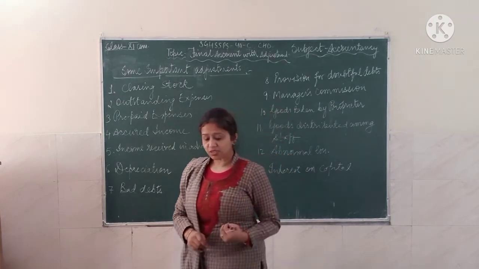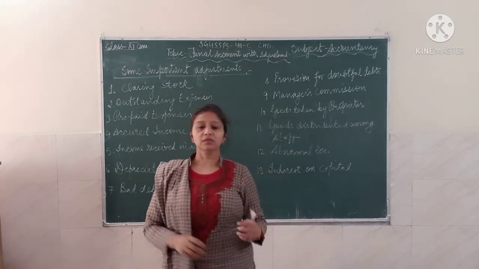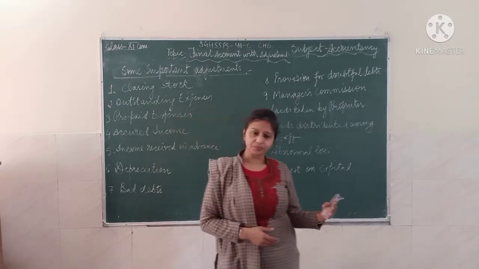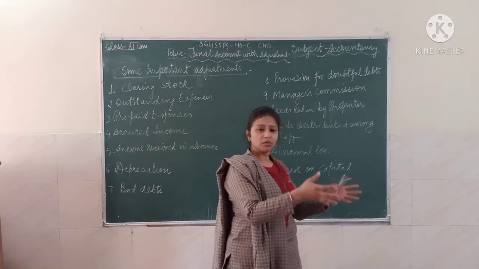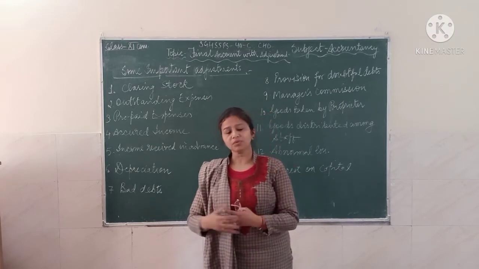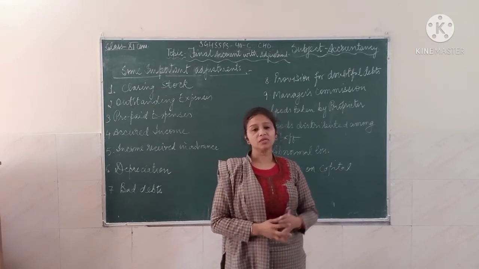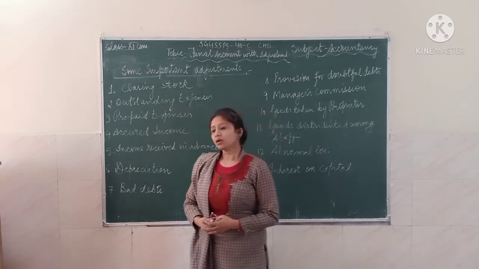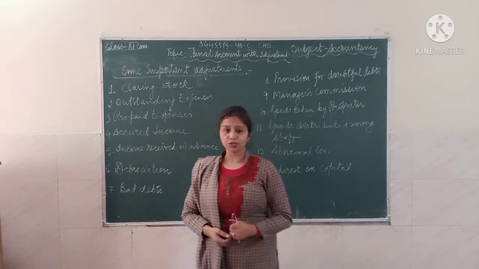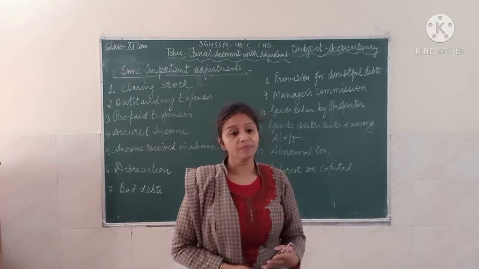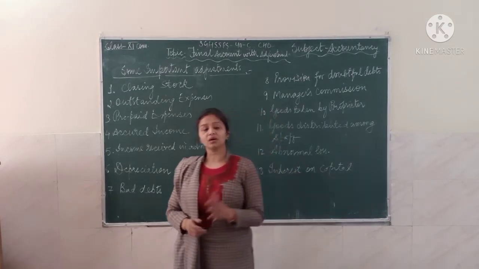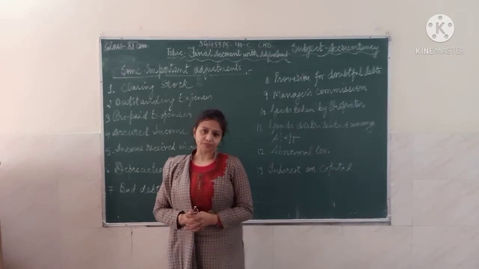The income statement tells about the profitability of a particular company or business. With its help, you come to know about the different shades of profit: you can assess the gross profit, the operating profit, and finally the net profit with the help of the P&L account, which is called the profit and loss account.